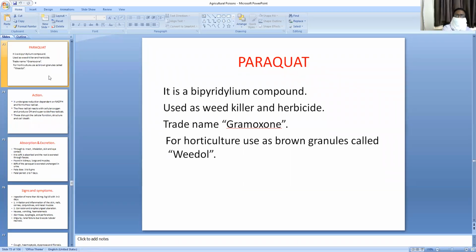That is paraquat. It is a highly poisonous substance, and the mortality rate of this paraquat or diquat poisoning is very high.